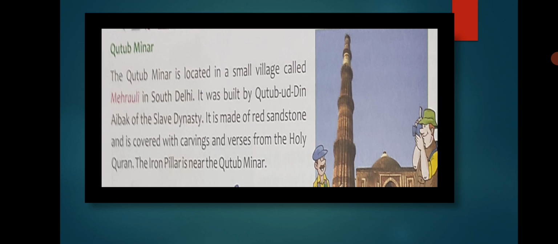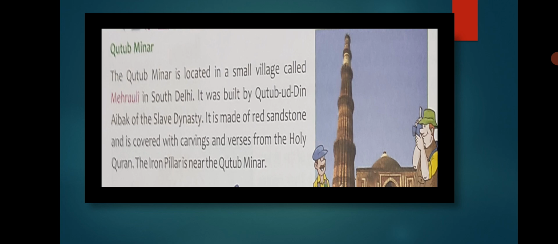And you all know who was Qutbuddin Aibak, students? Qutbuddin Aibak was the first ruler of the slave dynasty to establish the Sultanate rule in Delhi. Okay, and this Qutub Minar was built by him.